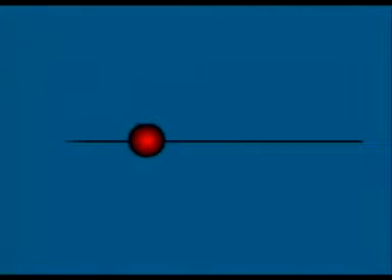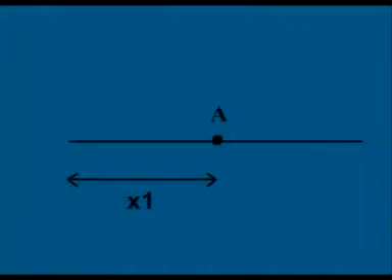For example, if we consider one-dimensional motion along the x-axis, then when the particle moves from A to B as shown in the figure, the x-coordinate changes from x1 to x2. The straight line along which one-dimensional motion takes place may be taken either along the x, y or z axis.